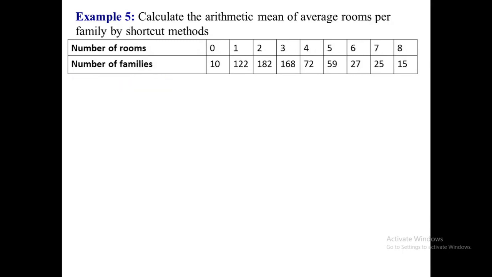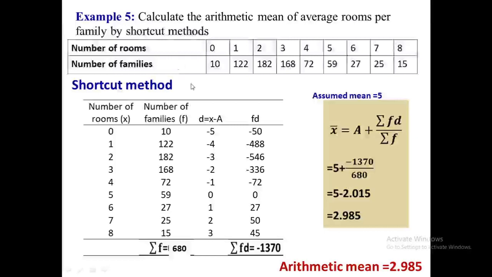This is example number 5, in which we will calculate the average number of rooms per family with the help of the shortcut method. Although we can assume any number as the assumed mean, for simplicity we have taken 5 as the assumed mean. And in the third column we have written the deviation from that assumed mean of the actual value. And in column number 4 we have written the product of frequency and deviation.